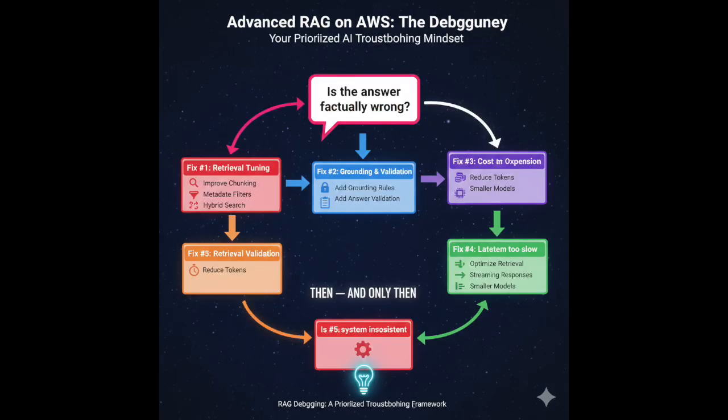Now lock in the debugging mindset. Ask one question first. Is the answer factually wrong? Fix retrieval. Is the answer confident but unsupported? Add grounding and validation. Is the system too expensive? Reduce tokens and model size. Is the system too slow? Optimize retrieval, streaming, and model choice. Is the system inconsistent? Then, and only then, consider fine-tuning.